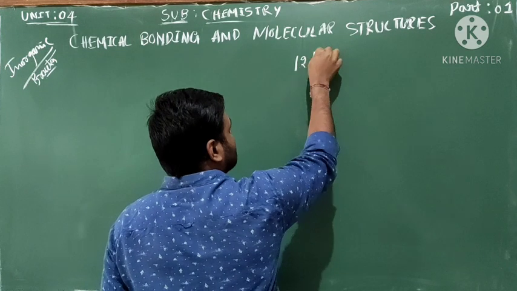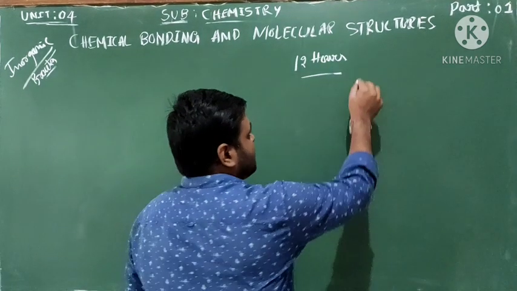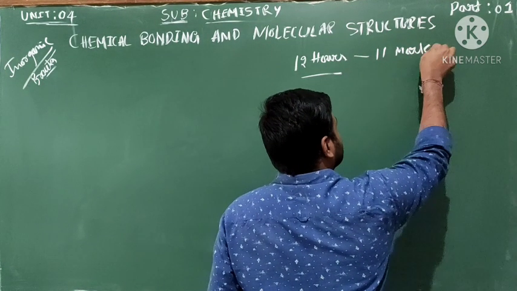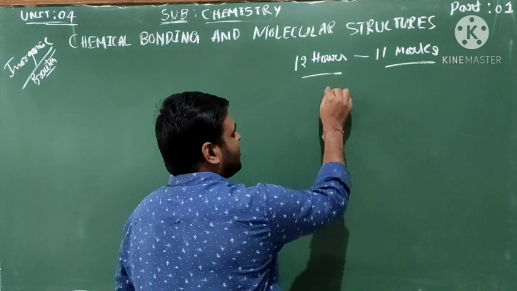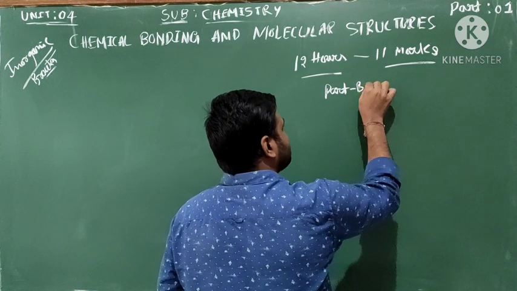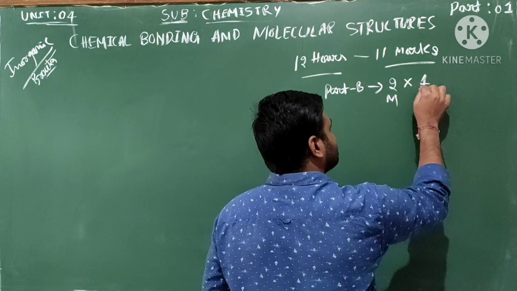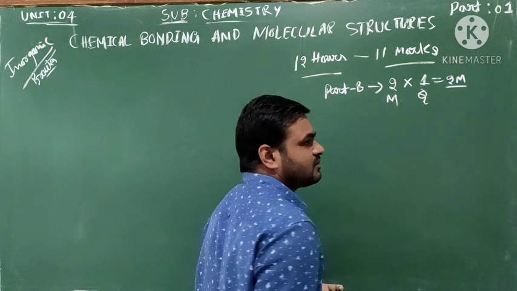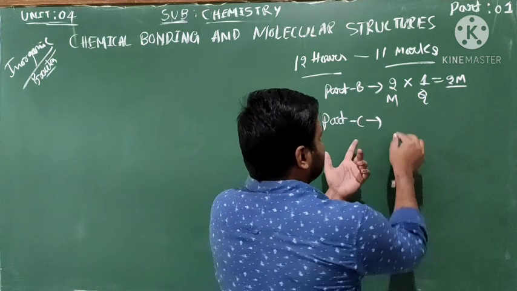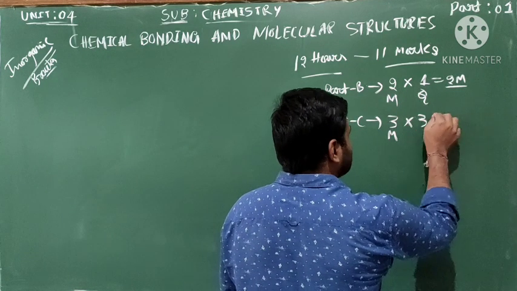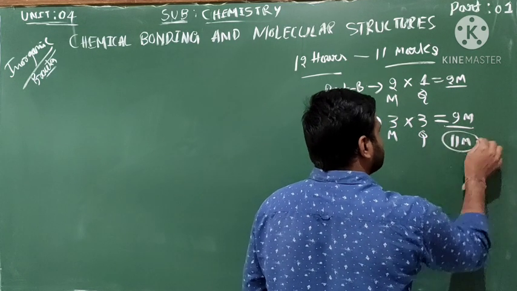This unit has a 12-hour syllabus and 11 marks of weightage. In your question pattern, Part B has 1 question of 2 marks, so you get 2 marks. Part C has 3 questions of 3 marks each, 3 into 3, 9 marks, total 11 marks.